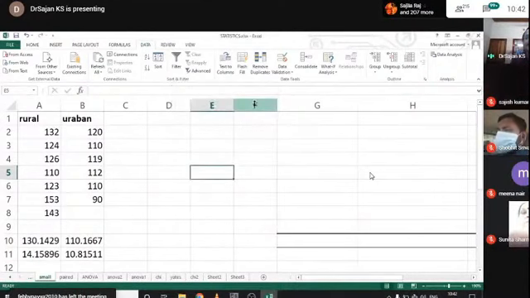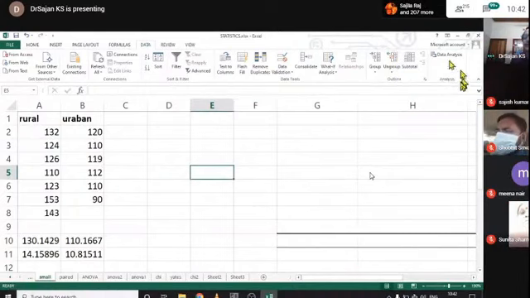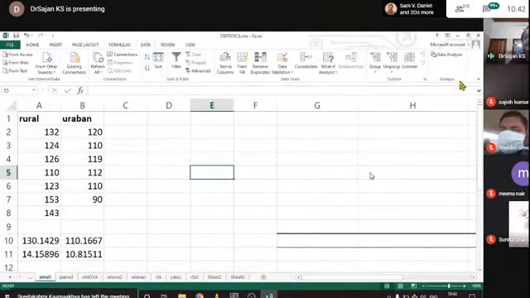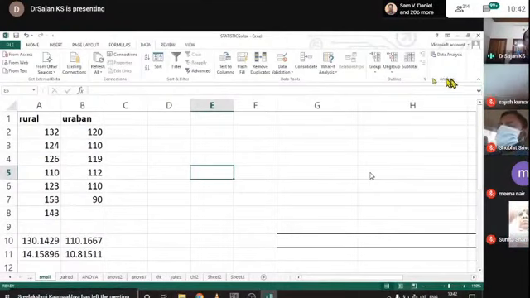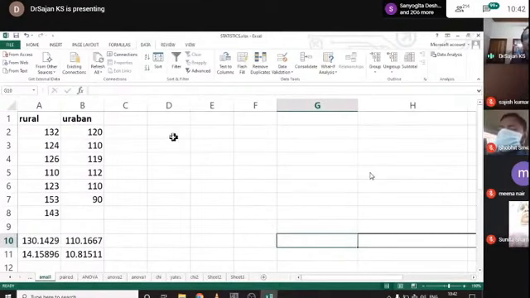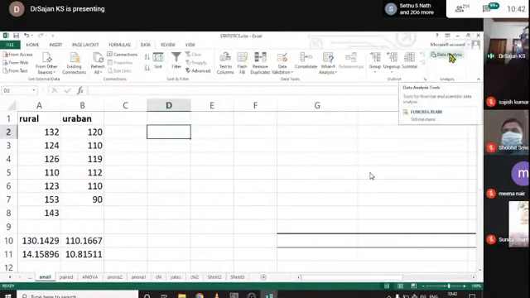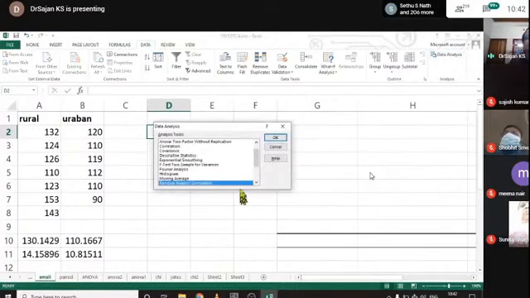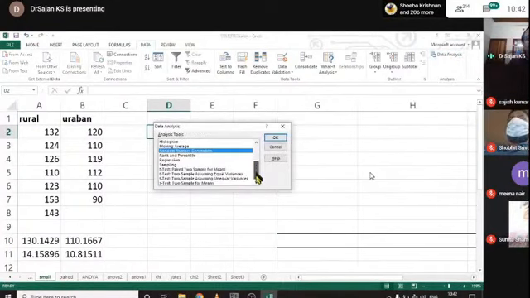Then it will activate the data analysis pack here. Nothing to download, nothing to install. Just make it active. Then click any blank cell anywhere, click on this data analysis link and go for students t-test.